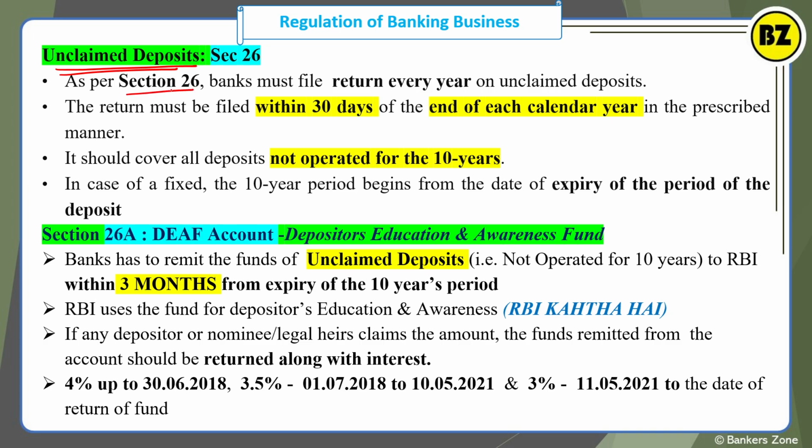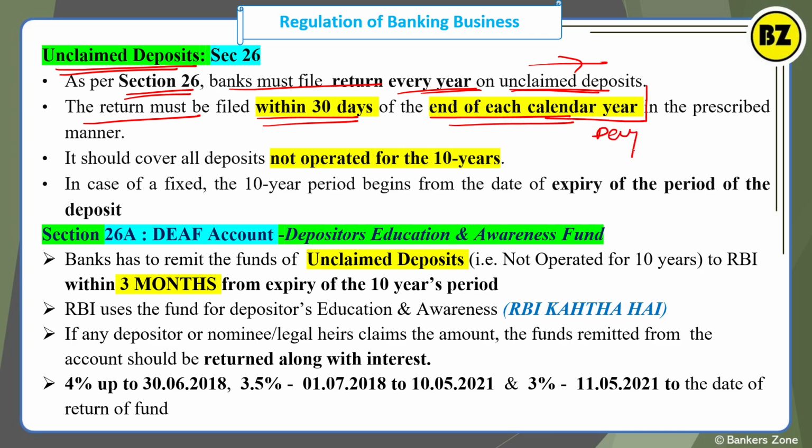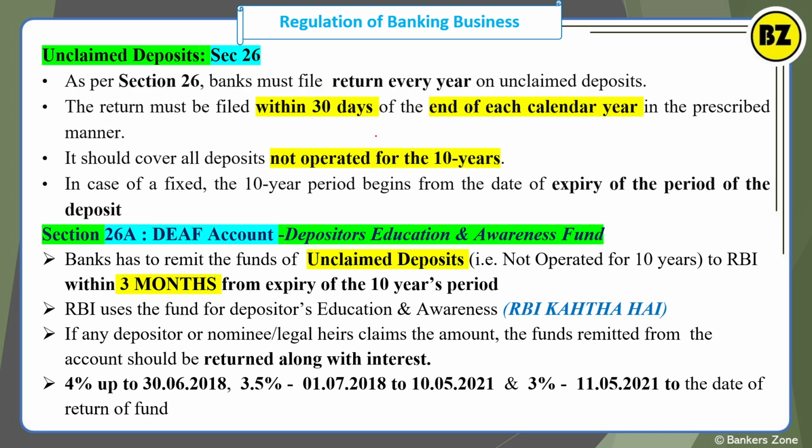See, as per section 26 of the Banking Regulation Act, the bank must file a return every year on unclaimed deposits. So the bank has to file a return on the position as of today on unclaimed deposits. The return must be filed within 30 days of the end of each calendar year. The calendar year ends in December, right? So before 30th January every year we have to file that report with RBI. That is the return every year on unclaimed deposits. So this is important: it should be filed within 30 days of the end of each calendar year.